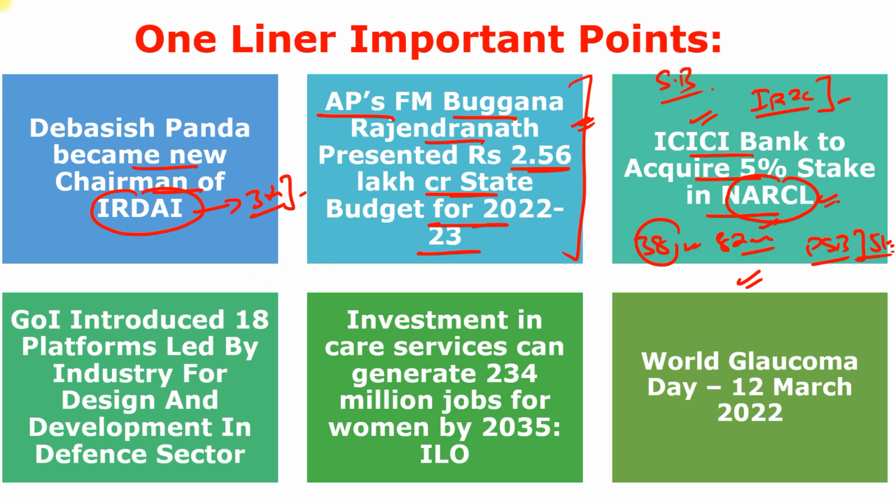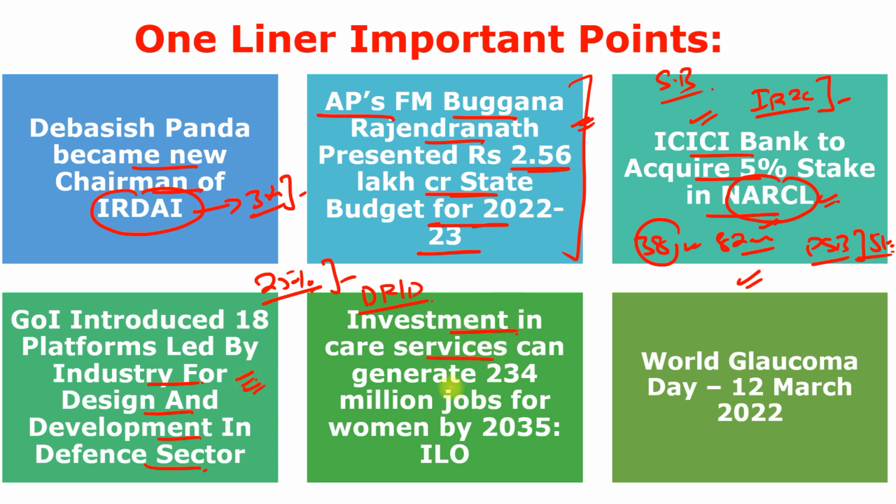Next, Government of India introduced 18 platforms led by industry for design and development of the defense sector. This is very important, especially when the Government of India introduced these 18 major platforms led by the industry. The project focuses on the Atmanirbhar Bharat Abhiyan, or self-reliant India, in the defense sector. The Government of India already allocated 25% of the Union Budget of financial year 23 for defense research and development. This is very important. The project aimed to display the designing capabilities of the domestic defense industry.